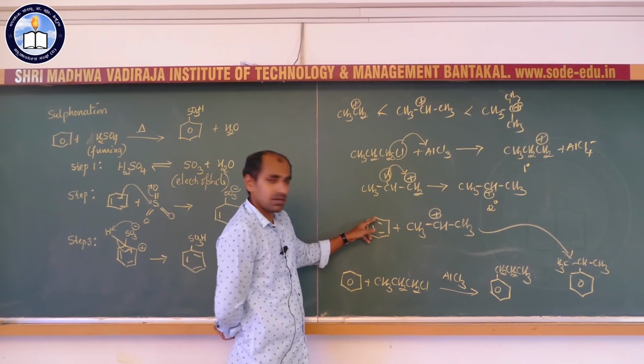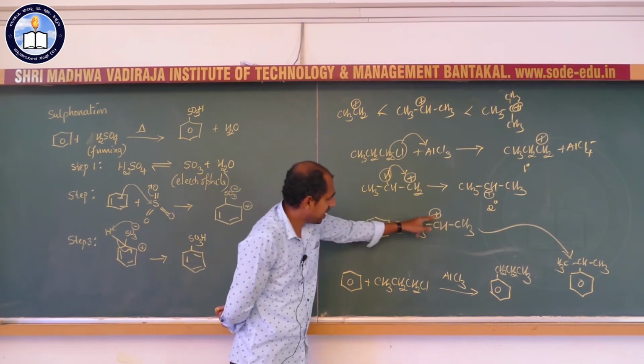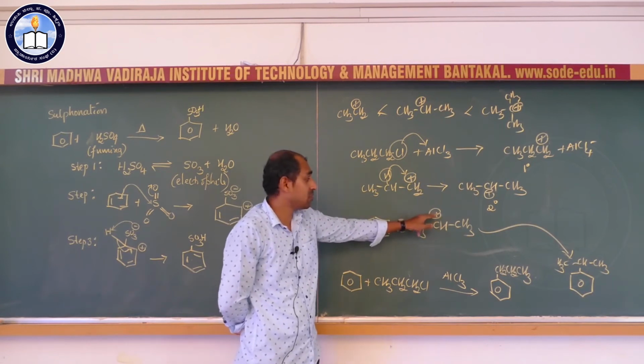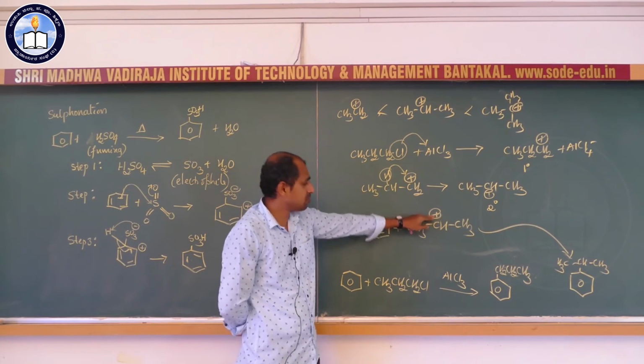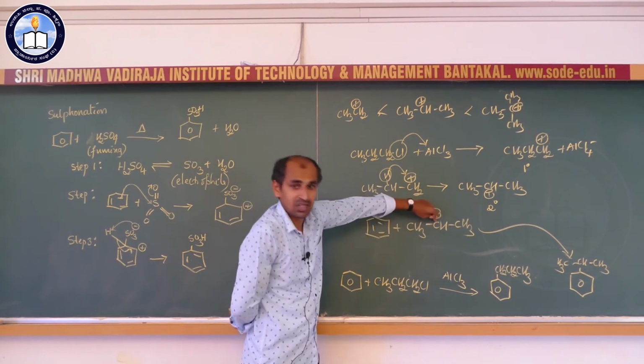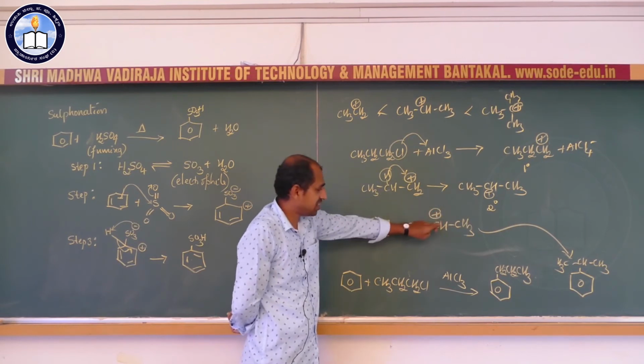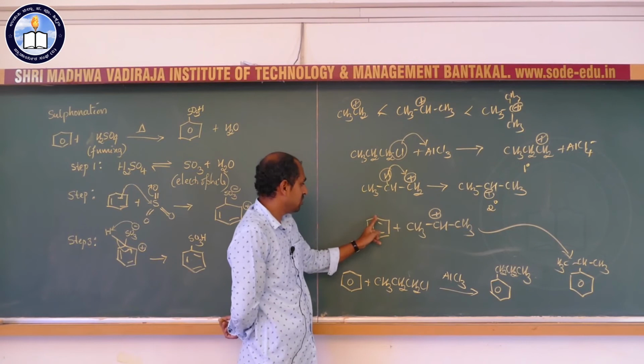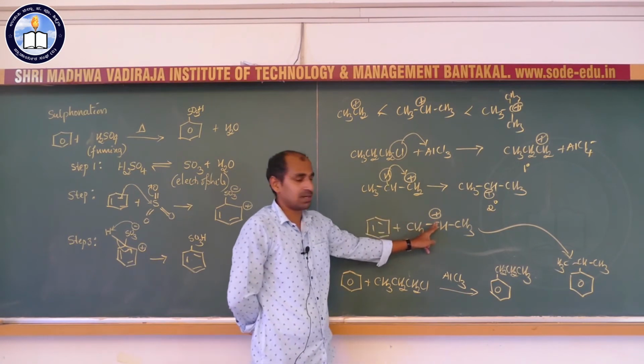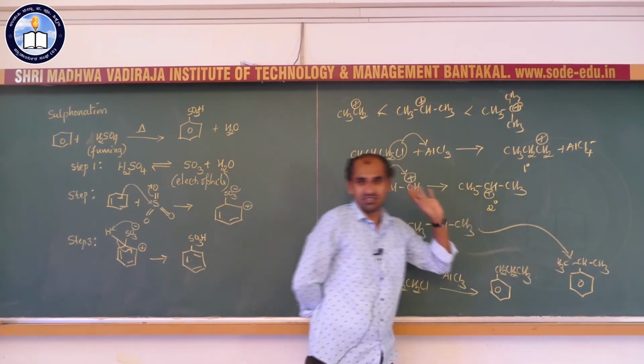This carbon of benzene attacks the carbon having positive charge, that is, the carbon present at the middle of this propyl group. The secondary carbon has a positive charge, so this carbon attacks this carbon. So, we get isopropyl benzene.